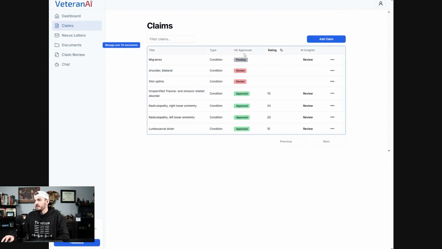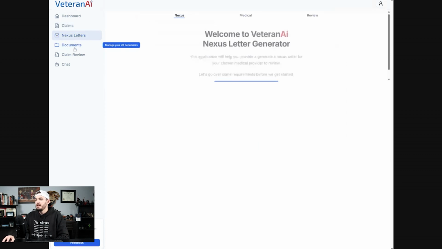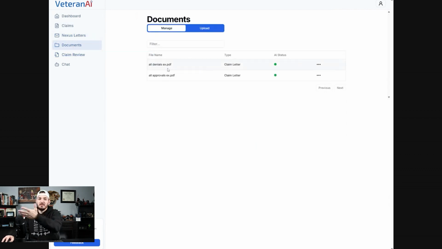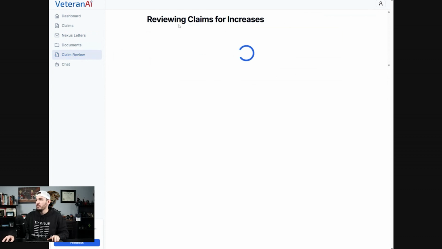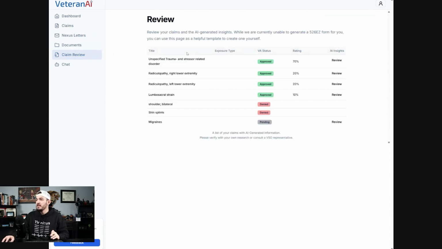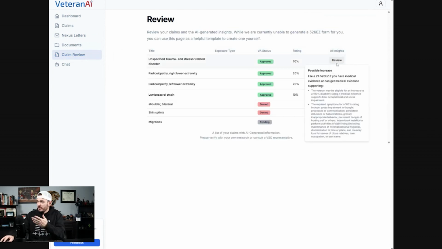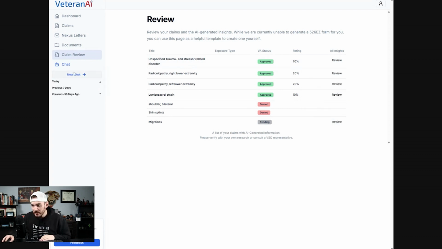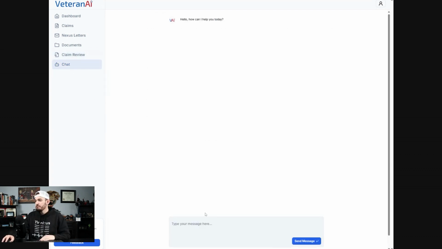This thing has tons and tons and tons of tools, like creating a statement, a Nexus letter. I don't want to go into that. You can upload your DBQs or your documents, whatever it is. You can review your claims for increases, secondaries, has 38 CFR stuff. What we're going to focus on is this ChatBot down here. Click new chat, and we're looking at specific studies.